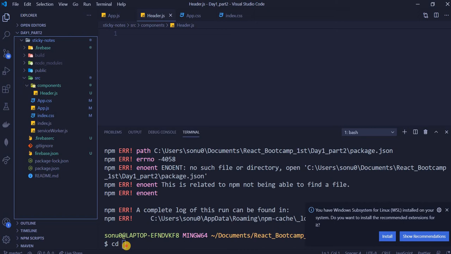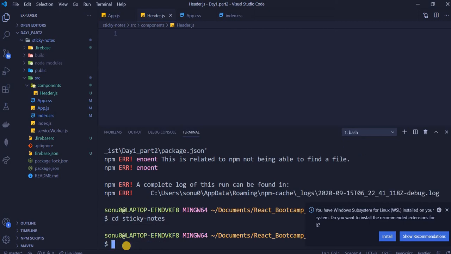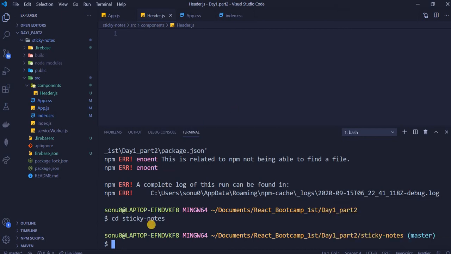But how will I code? That's the problem. Okay. Yeah, but you zoomed in everything. Okay. So now let's just do npm start.